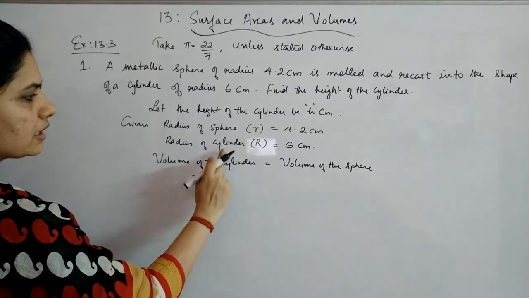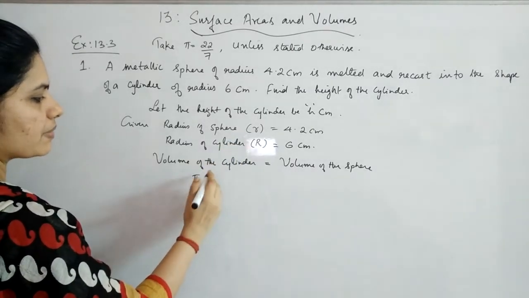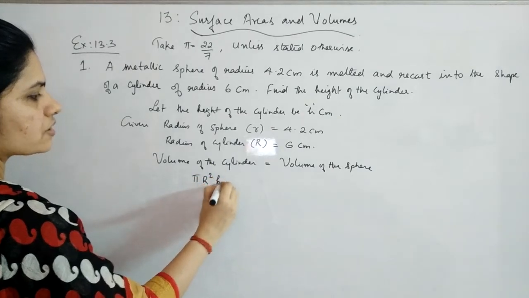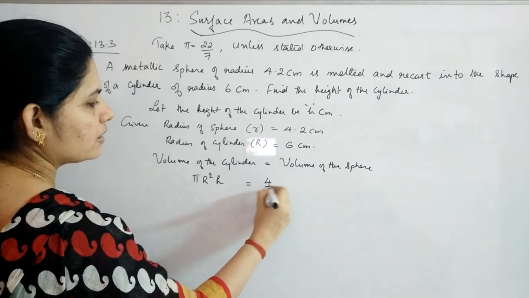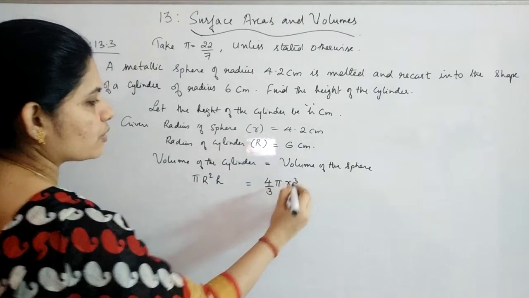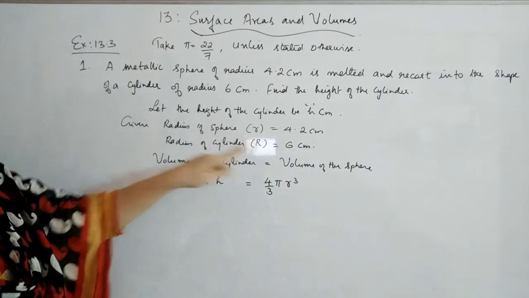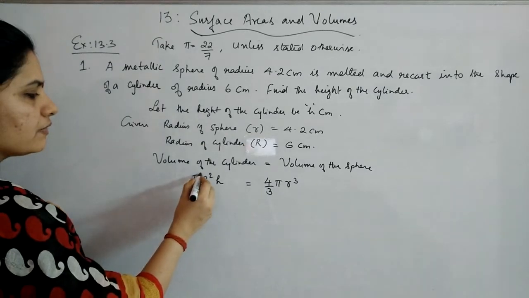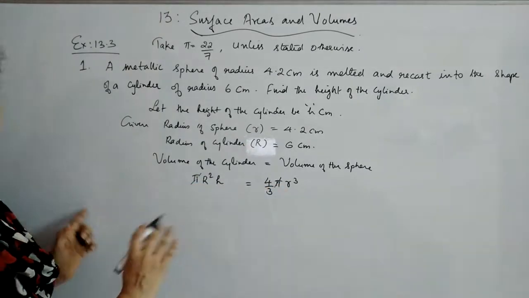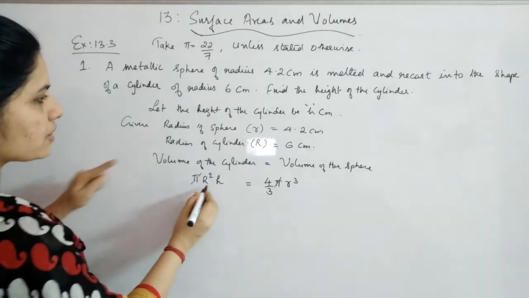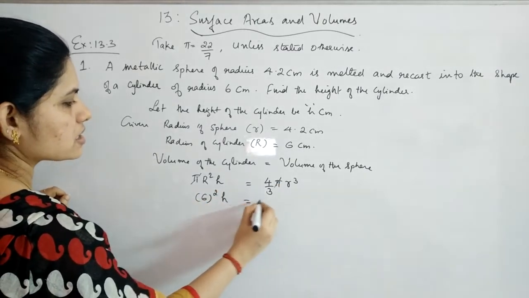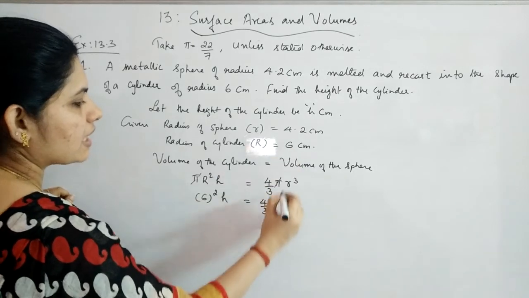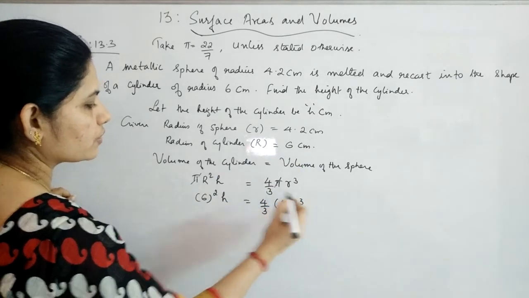So what we are taking is radius of the cylinder as capital R, so pi R square h is equal to volume of the sphere, which is 4 by 3 pi r cube, with small r. Okay, so that you can replace the values correctly. Now from here itself you can just cancel the pi on both sides and replace the value of capital R as 6. So 6 square into h is equal to 4 by 3 into 4.2 the whole cube.